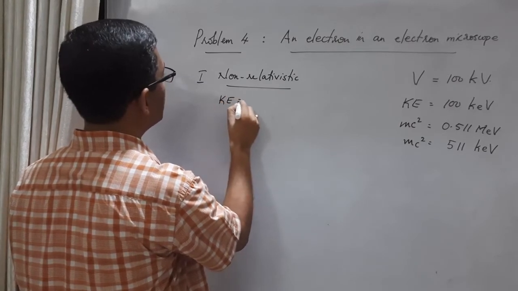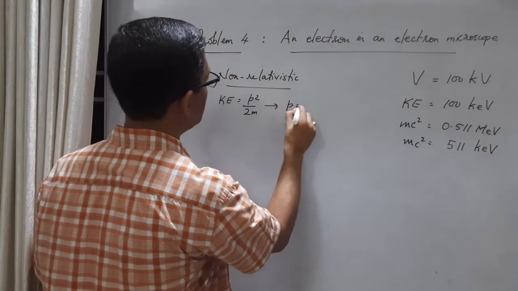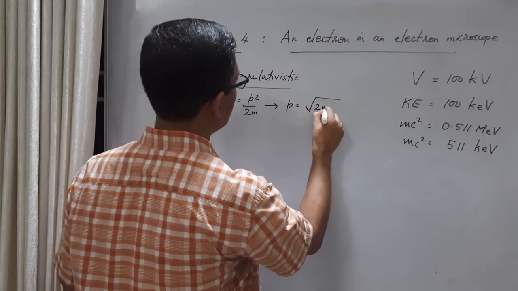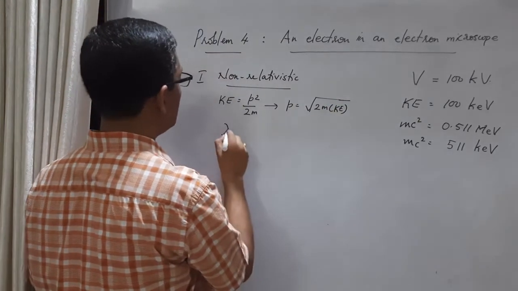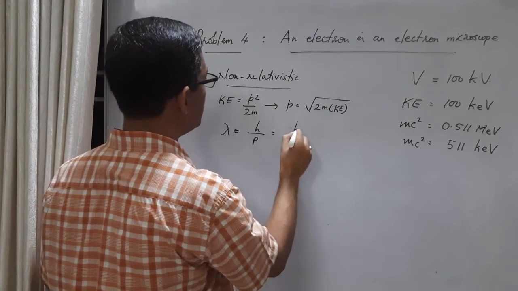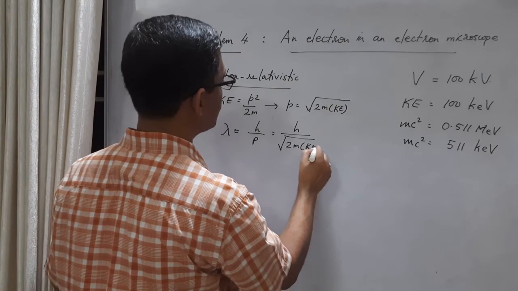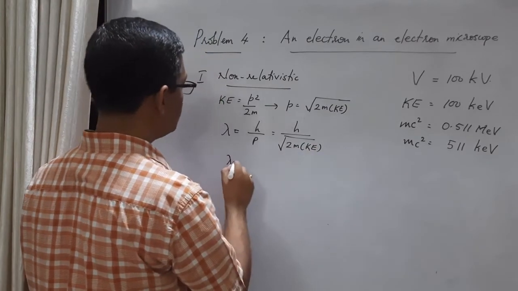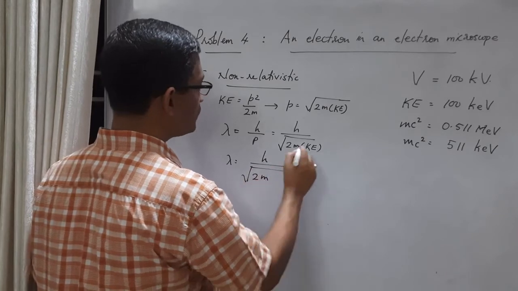Kinetic energy, we will take it as p square by 2m, which means momentum is square root of 2m into kinetic energy. Which means lambda is equal to h by p, that is h by square root of 2m into kinetic energy. But here, this we have done before. I am just recapping.